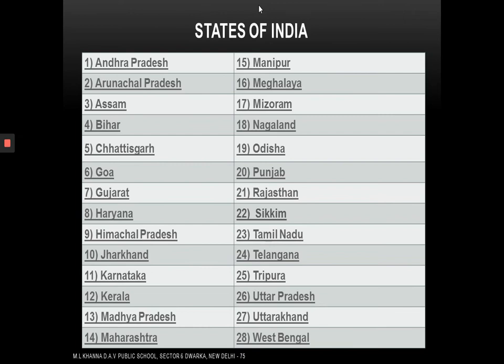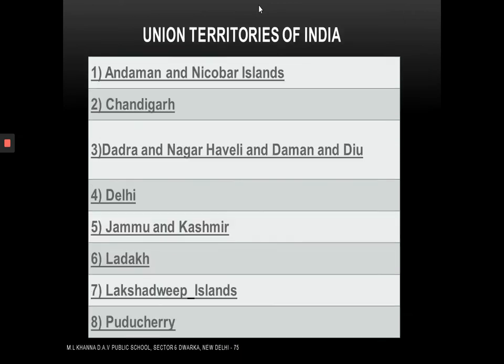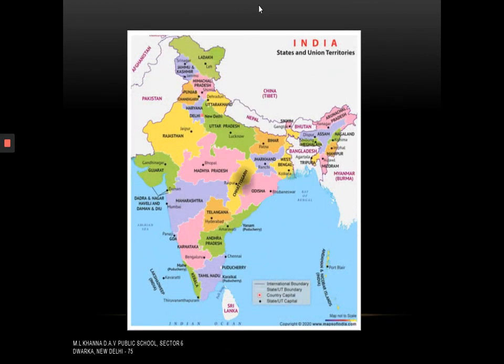So you must be wondering, where is the capital of India? Delhi? Dear students, it is a union territory. Now let us have a look at the union territories of India. Number 1, Andaman and Nicobar Islands. Number 2, Chandigarh. I hope all of you are repeating after me. Number 3, Dadra and Nagar Haveli and Daman and Diu. Number 4, the capital of India, Delhi. Number 5, Jammu and Kashmir. Number 6, Ladakh. Number 7, Lakshadweep Islands. Number 8, Puducherry.